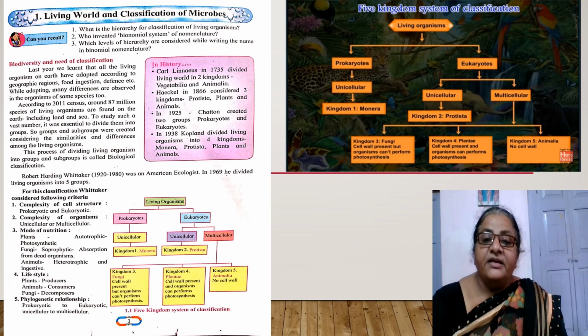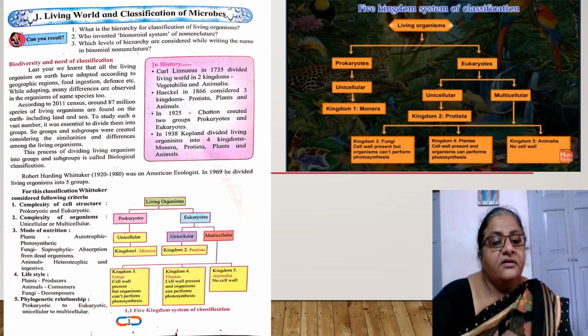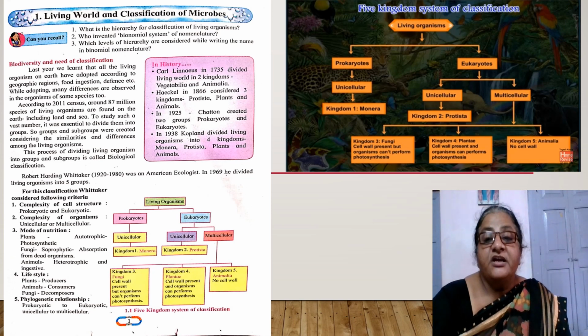In kingdom Plantae, all types of multicellular plants were included. Got it, students? Now we will learn how the 5 kingdom classification was introduced by scientists.